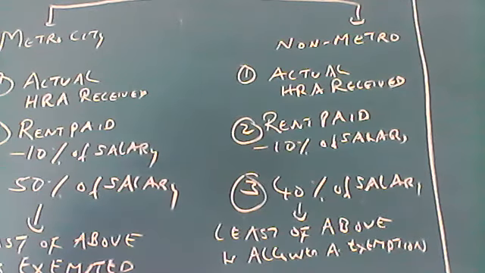And suppose the husband and wife are living separately through a court order, whatever rent is paid to the wife will be given as exemption.